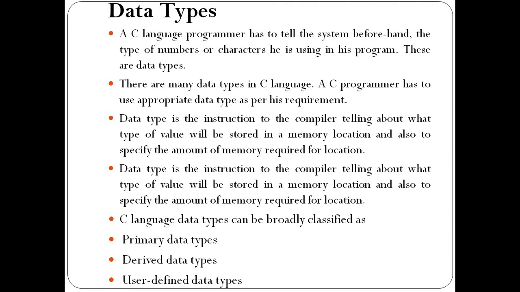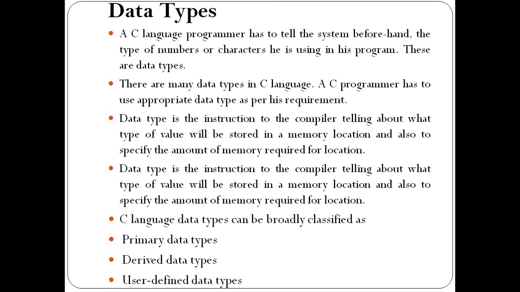Lots of information is available in front of us in the form of characters, digits, and symbols. But which type of that information do we need to use in our program? Sometimes we need to use only digits. Sometimes we need to use only characters. Sometimes we need to use a combination of characters and symbols. So which type of data we require in our program is defined before we use it in our program. That is called a data type.